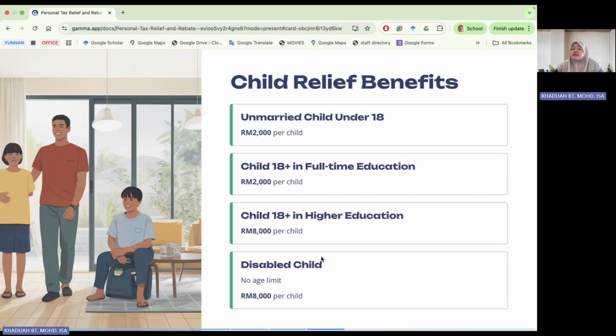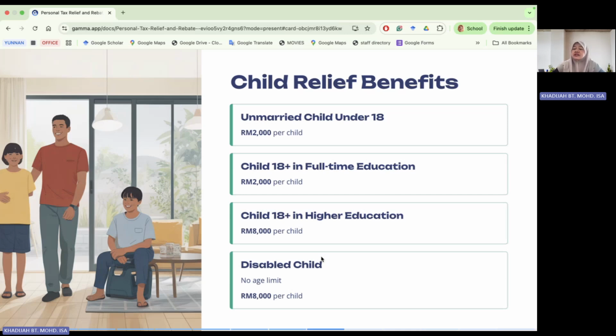But if you have any child that is 18 plus but studying full-time education. So in this case, we have two categories here, one is full-time education, the other one is 18 plus in higher education. So full-time education, generally, for example, if you're pursuing after SPM, you're pursuing your diploma, all right, sorry, diploma is okay. If you're pursuing any certificate, for example, in the foundation, Center for Foundation Studies is still regarded as full-time education.